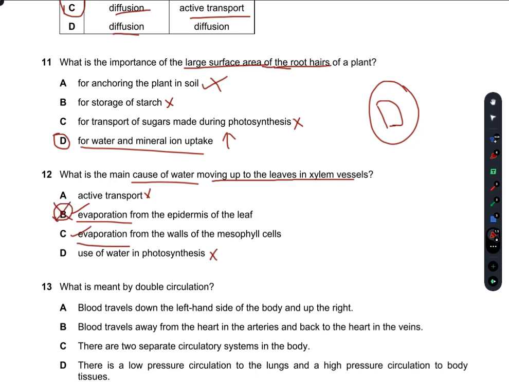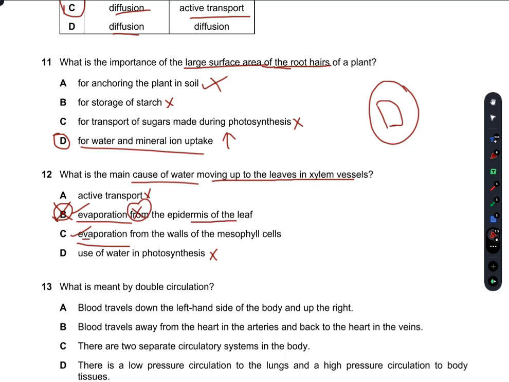Why B is not the right answer? Because if you take a look on the diagram, I'm not drawing a diagram here, the water is moving out from the stomata, which is located on the epidermis. So evaporation on the epidermis of the leaf would be correct, not from the epidermis of the leaf.